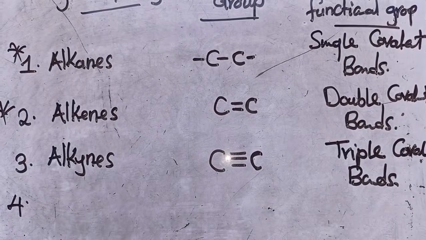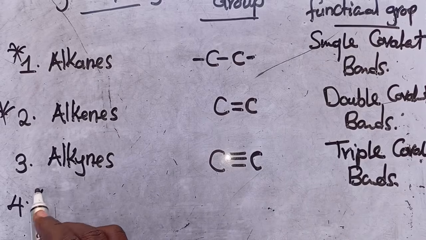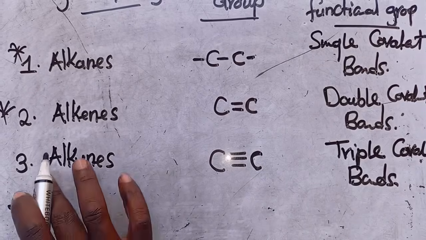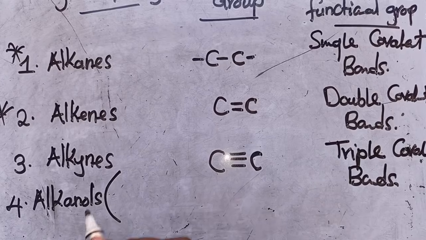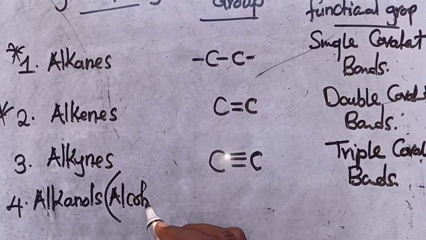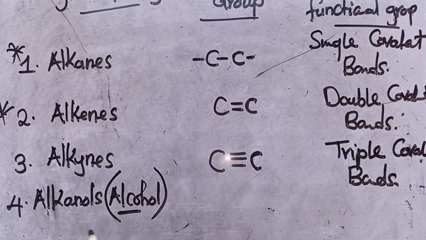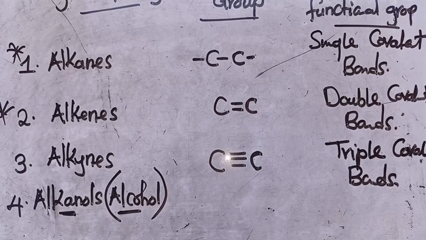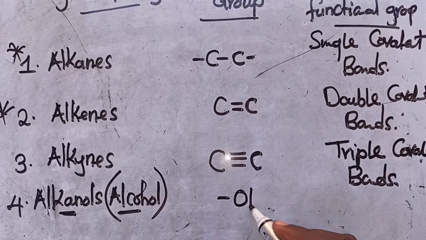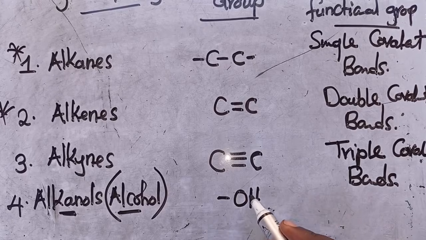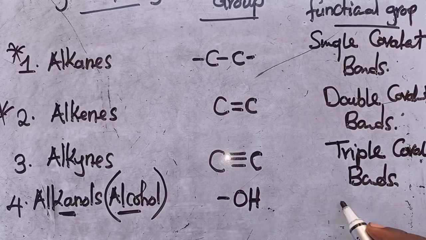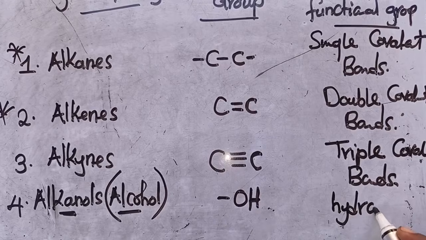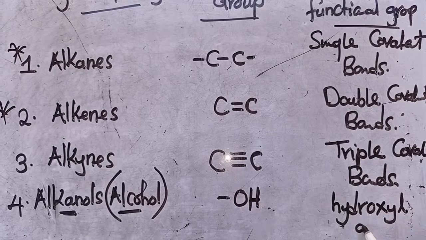We move to the fourth one. The fourth one, we call alkanols. The other name we may call it is alcohol. So alkanols and alcohols are one and the same. They have the functional group OH. This is called a hydroxyl. Don't get me wrong here. Don't say this is a hydroxide. This is called a hydroxyl. So we say hydroxyl group.